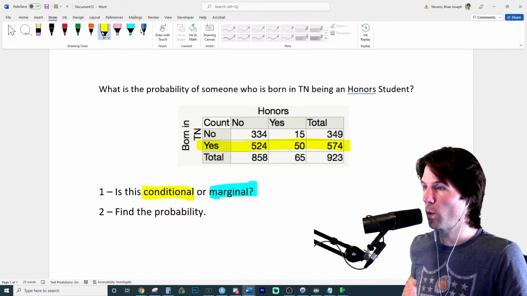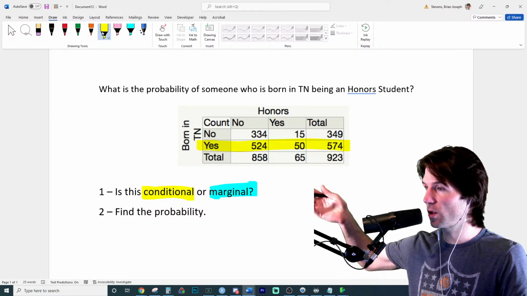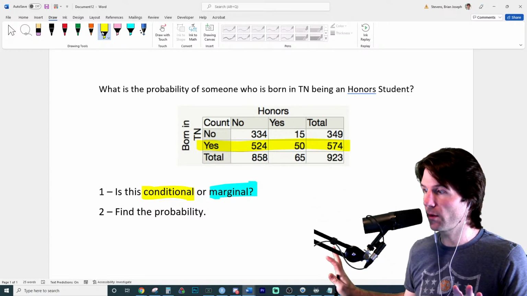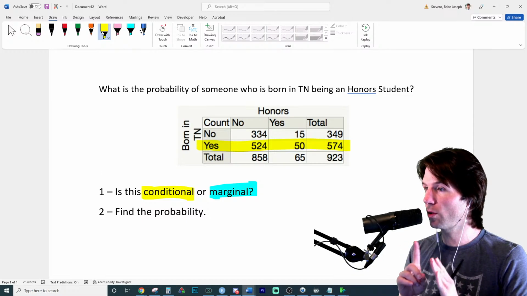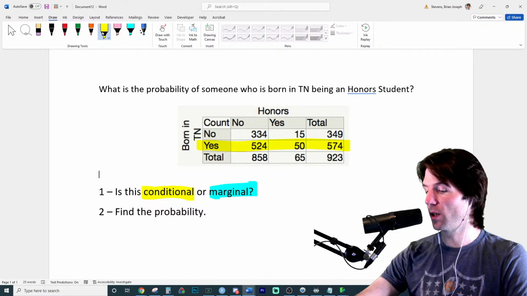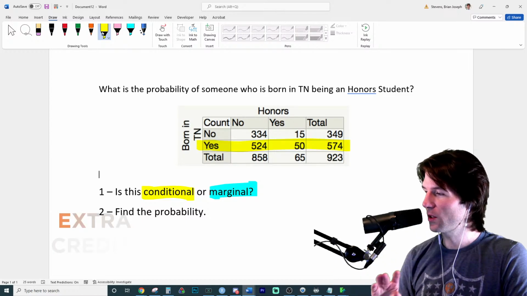What is the probability of someone who's born in Tennessee being an honors student? We figured out it's a conditional distribution. We're only looking at that information. Consider any other numbers. Close to the answer. So that right there is the number. It's 100 points. Don't worry. Close to the answer.